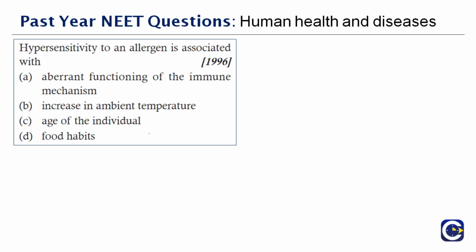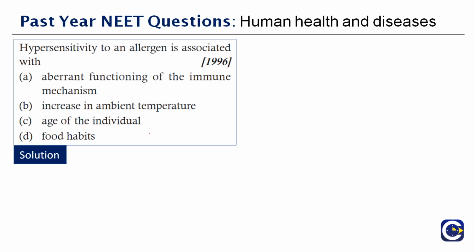Next question. Hypersensitivity to an allergen is associated with dash. Now, to tell it in common terms, you call it allergy, right? You have 2 types of sensitivity, one is hyper or one is hypo. So hypersensitivity to an allergen is associated with the immune system.